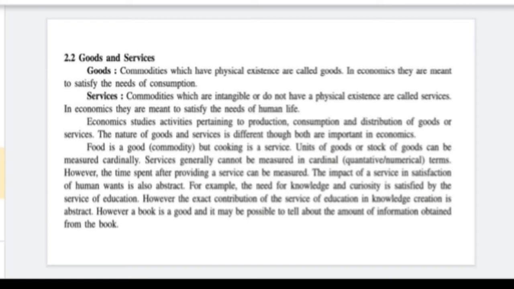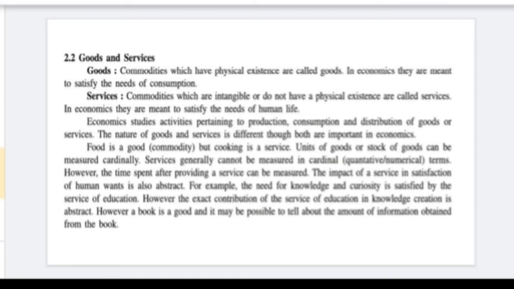For example, food. Food is a good, because you can see the food, you can touch the food. But cooking is a service. How you cook the food, that is a service. Units of goods or stock of goods, we can measure cardinally, means numerically. Services we cannot measure, but whatever time is spent on the service, 1 hour, 2 hours, that we can measure.